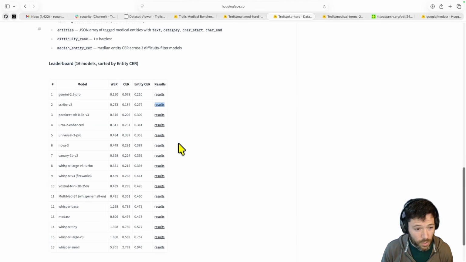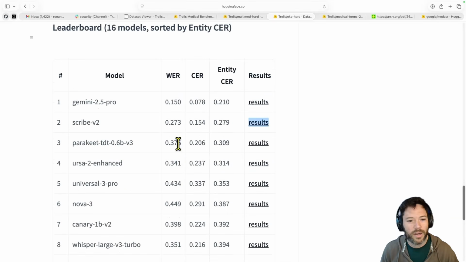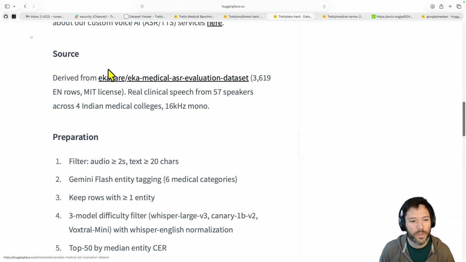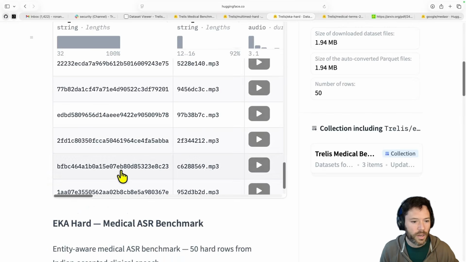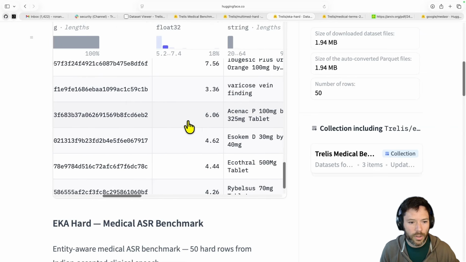So the next one is EKA Hard. EKA Hard is a subset of EKA. It's been filtered to get some very hard rows out of the EKA data set. EKA is derived from EKA Care. It's real, I don't know about real clinical speech, that's a stretch. I think it's basically recorded speech from medical colleges. So you have students who are familiar with the medical data, and then they read out these recordings. And maybe we can look at an example here.